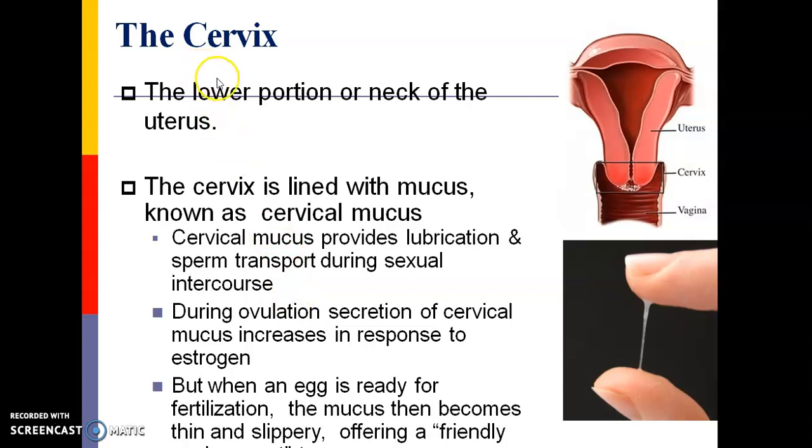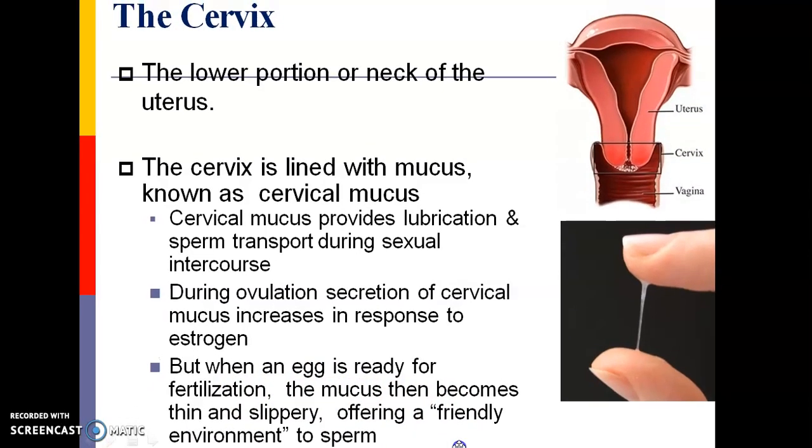The first part is the cervix. The lower portion of the neck of the uterus is called the cervix. The cervix is lined with mucus known as cervical mucus. Cervical mucus provides lubrication and sperm transport during sexual intercourse. During ovulation, secretion of cervical mucus increases in response to estrogen, and when an egg is ready for fertilization, the mucus becomes thin and slippery, offering a friendly environment to sperm. This is the cervix.